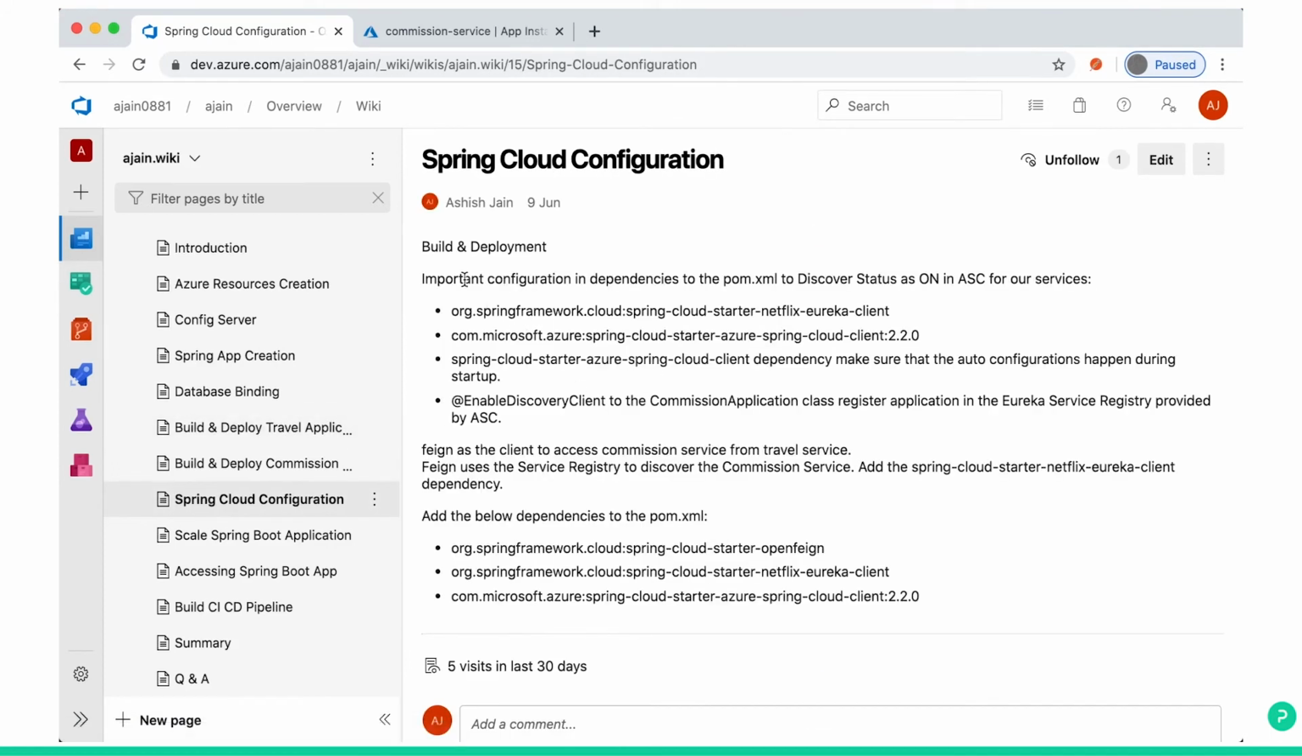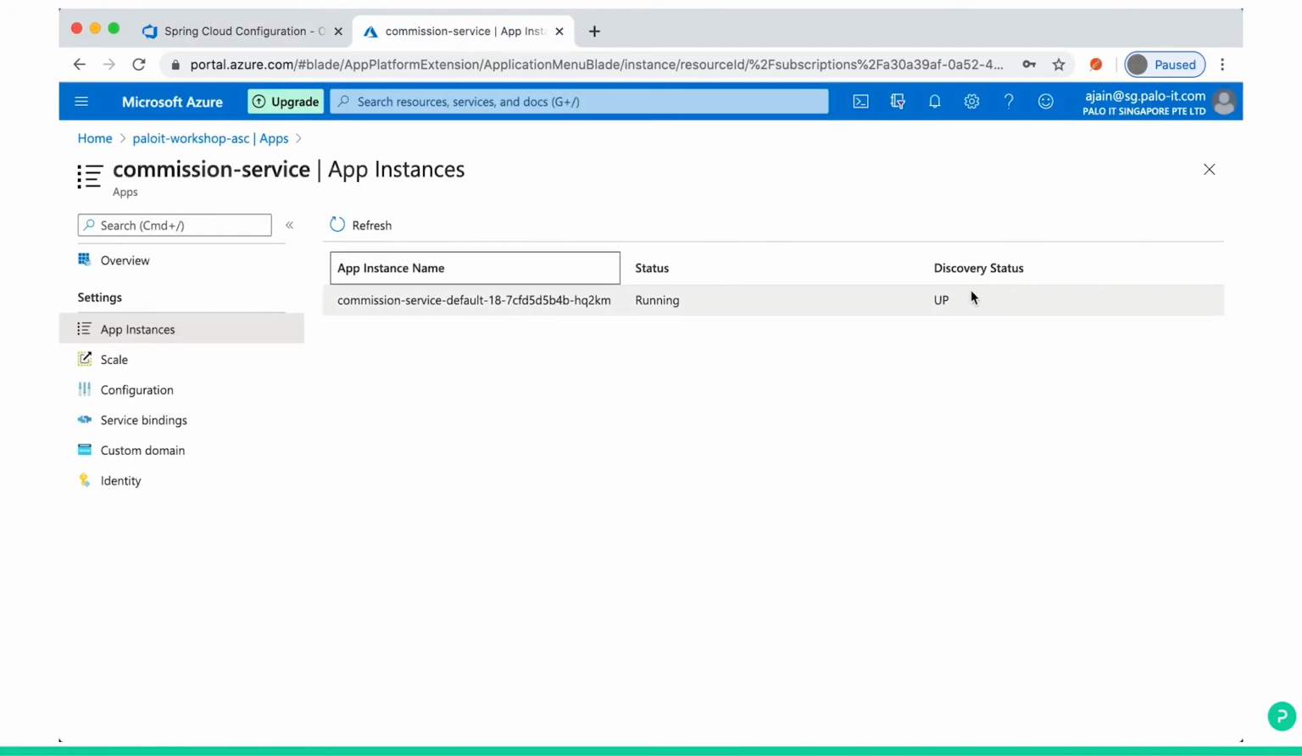So, build and deployment. Spring Boot important configuration in dependencies in POM XML to discover status as on in Azure Spring Cloud for our services. As I explained, here you can see the discovery status is up. We have not done anything. We just gave the entries for cloud configuration in our POM XML, and the rest Azure Spring Cloud does for you.